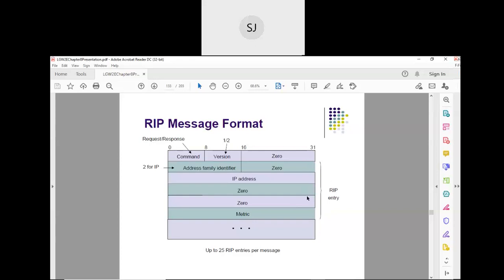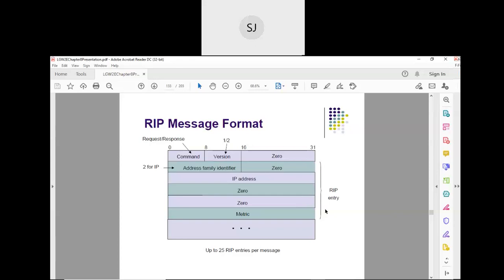Suppose a single router is connected to 4 or 5 routers, so it has 4 or 5 neighbors. Then in its distance vector, how many entries must be there? If it has 5 routers as neighbors, then 5 such entries must be there. This is what a RIP entry is.